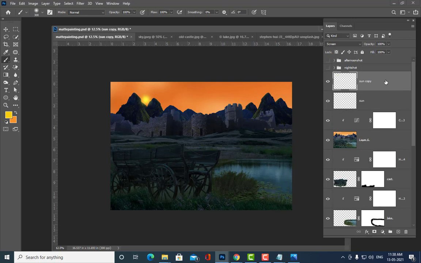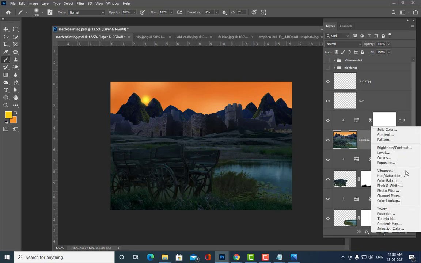Right. So now the next thing we'll do is, see, I want the early morning scene to be a little bit foggy. Have you all observed? It is a little bit foggy. So we have to add some fog also. Okay. And also let me do one thing. Let us see whether any color lookup is going to be interesting for this one. We will also check one color lookup. So just let us see. If anything is nice, we will keep it. But if it is not nice, we can ignore.